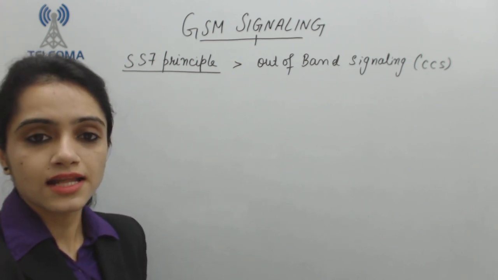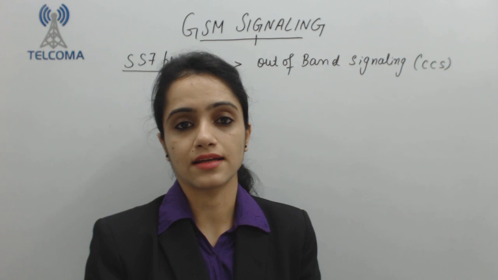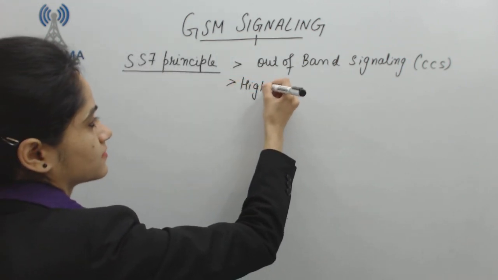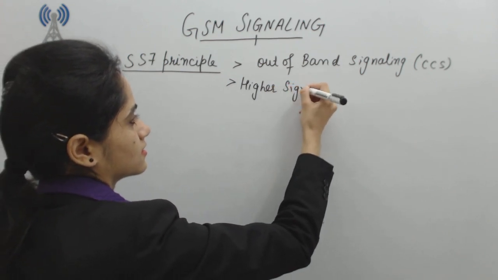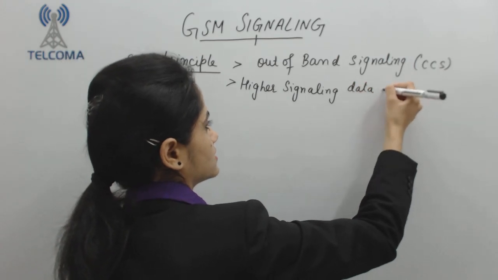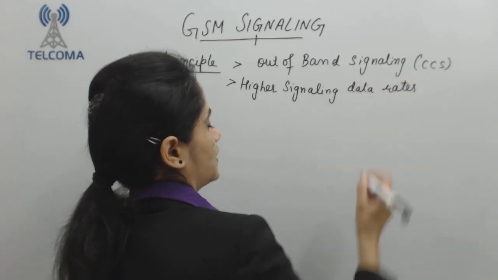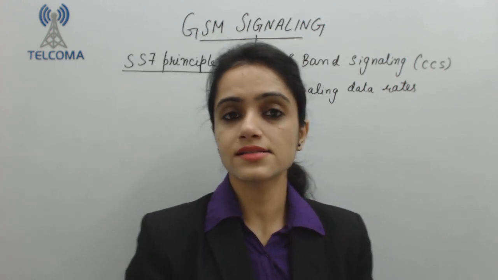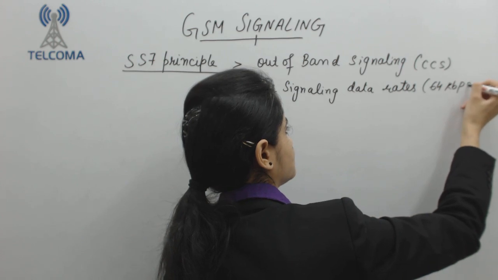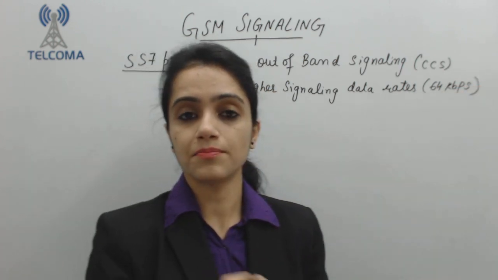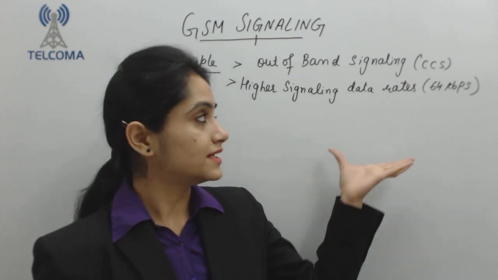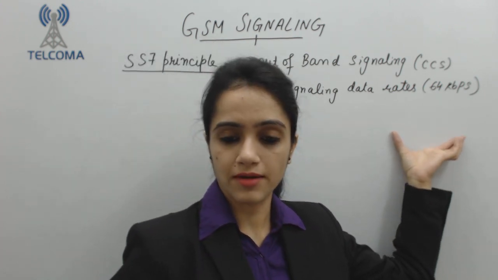Next, it has higher signaling data rates. How much higher? We have 64 kbps. As compared to the previous SS6, we have increased the data rate to 64 kbps.